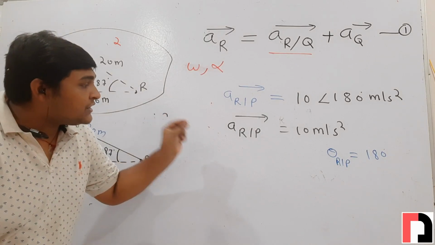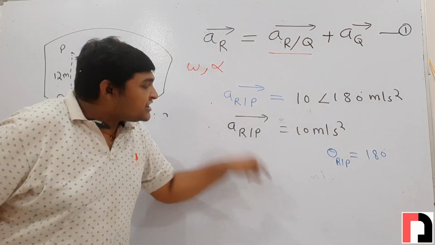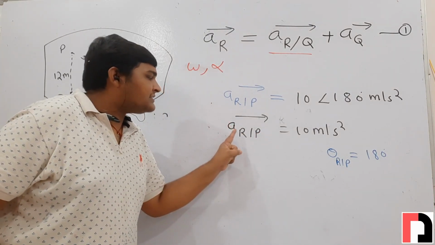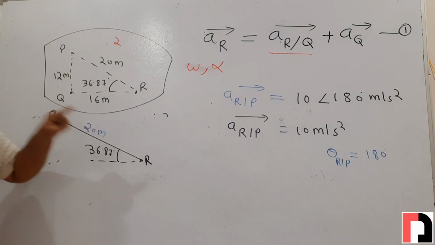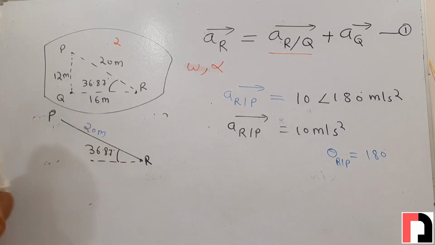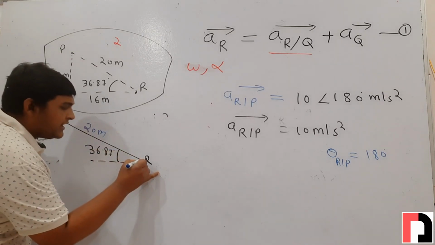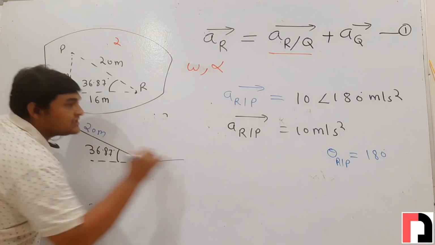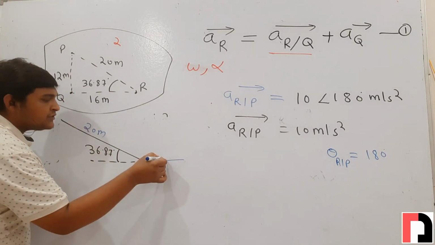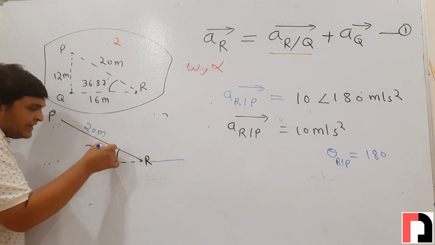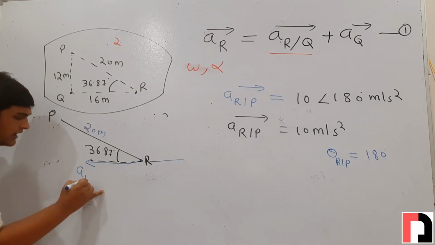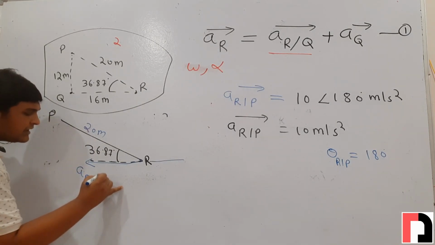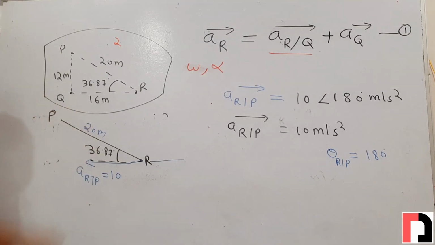It is the acceleration of which point? Point R. With respect to which point? P. Since it is the acceleration of point R with respect to P, we will draw this acceleration at point R in the RP line. This is point R. This is positive x-axis and its angle is from positive x-axis in anti-clockwise direction 180 degrees. So this will be our acceleration of R with respect to P and its value is 10.